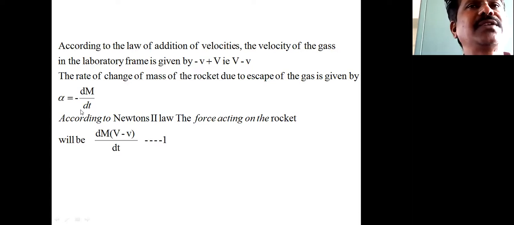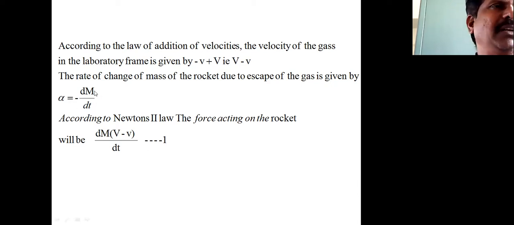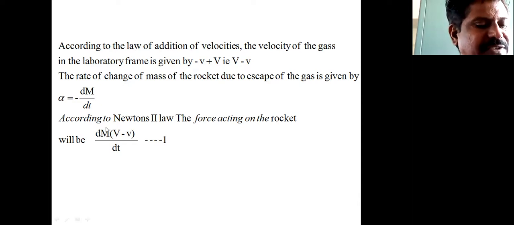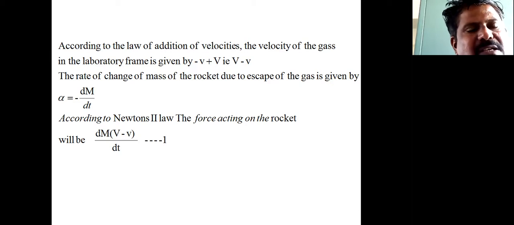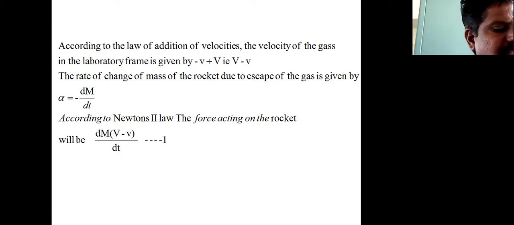So here that negative sign indicates what? The negative sign indicates that as the rocket moves in the forward direction, the mass of that rocket decreases due to the burning of fuel. So it is given as alpha is equal to minus dm divided by dt. That negative sign indicates that as time passes, the mass of the rocket decreases. That is the significance of the negative sign.